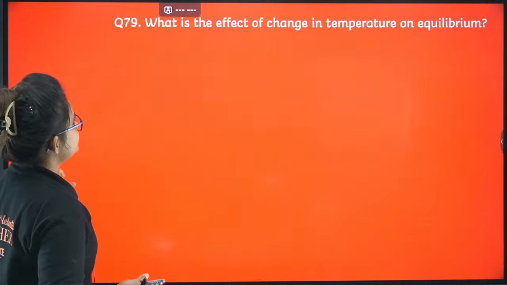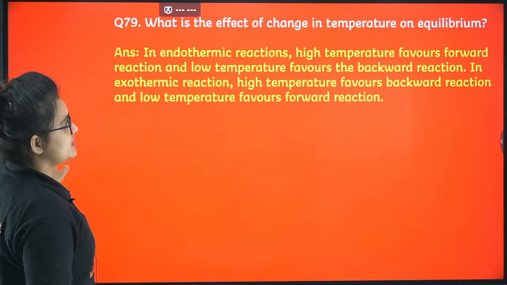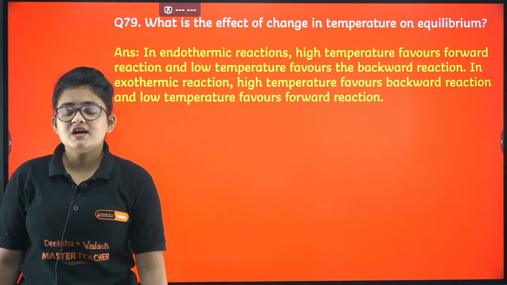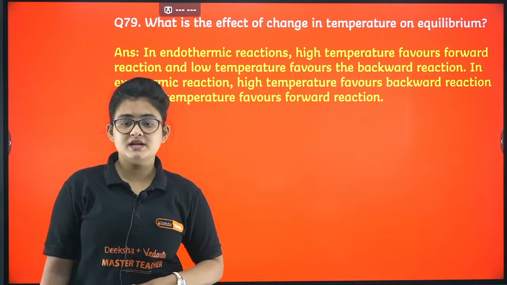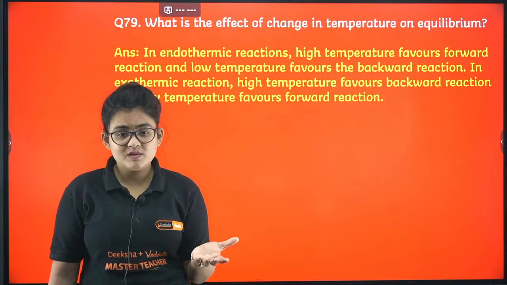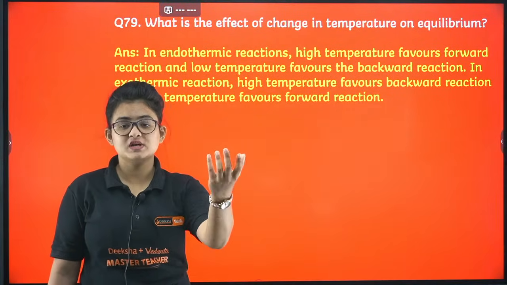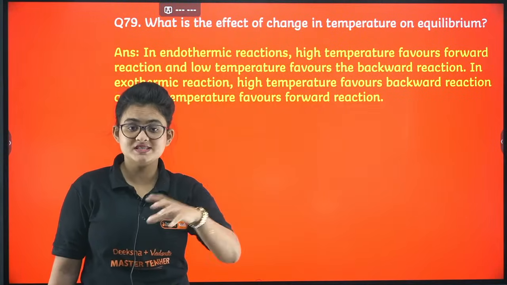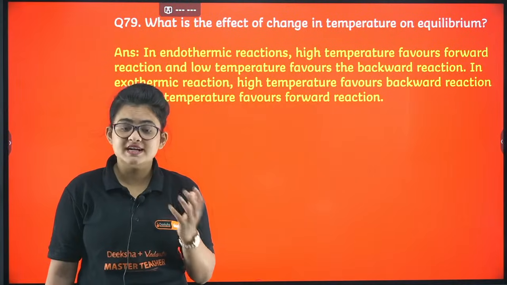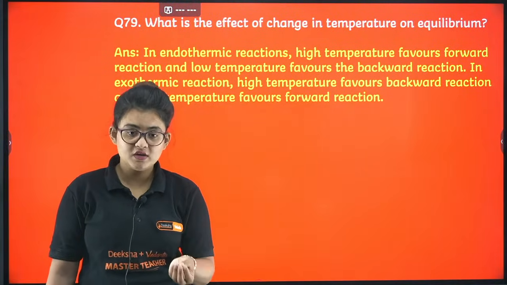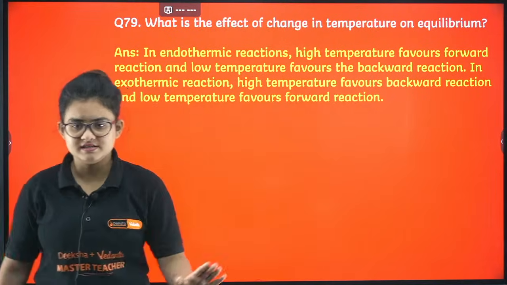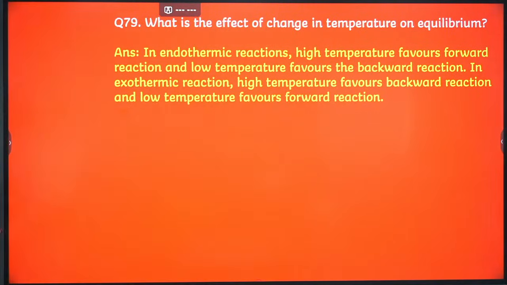Let's proceed. What is the effect of change in temperature on equilibrium? It's a very important question. If you have an exothermic reaction and you increase the temperature, the reaction will go backward. Why? Because it will try to utilize the temperature, and if the forward is exothermic, the backward is endothermic. Endothermic is a process that requires temperature. Now if your reaction is endothermic and you give temperature, your reaction will proceed in the forward direction. That's it. I guess it's clear.